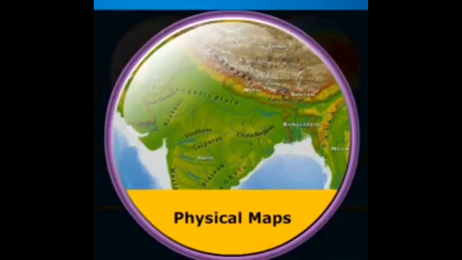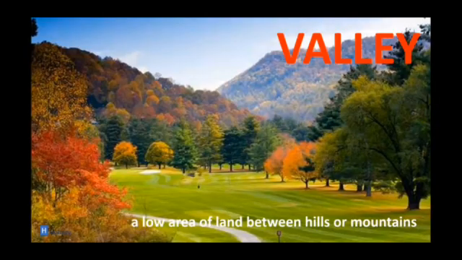The main objective of a physical map is to show landforms and water bodies like lakes, rivers, and oceans and other geographical features which include mountains, deserts, and lowlands as well. Let us know about landforms and water bodies.